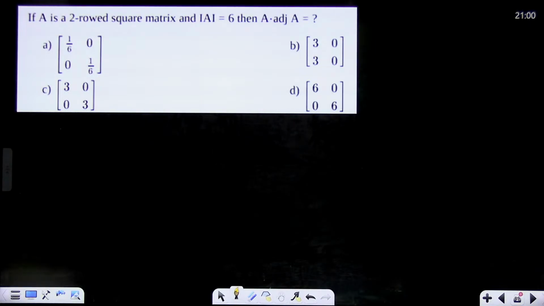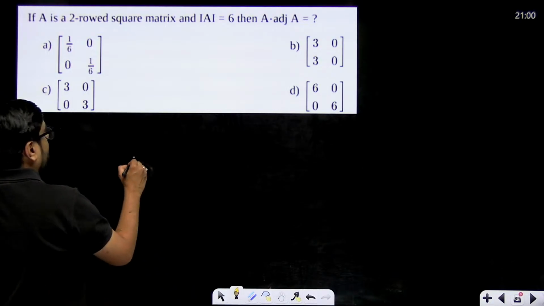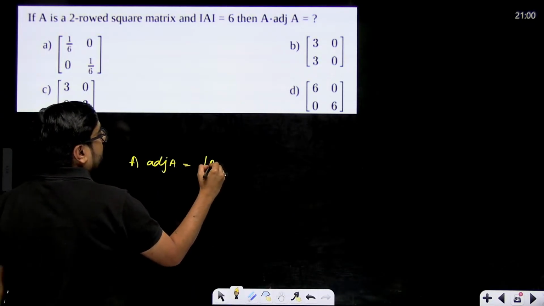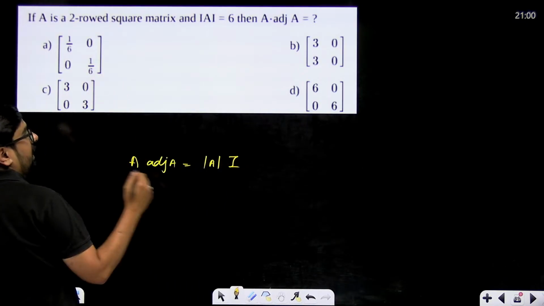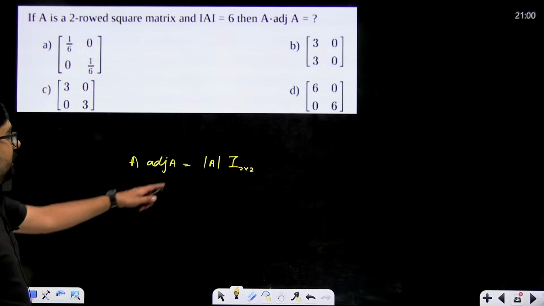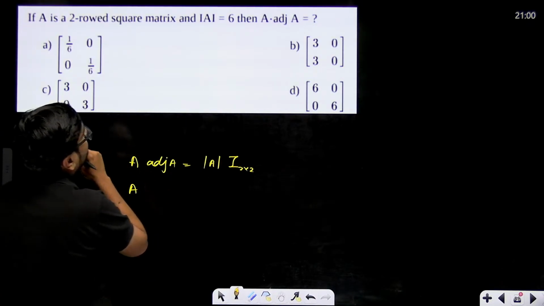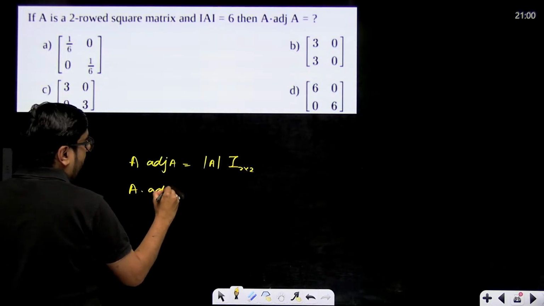A multiplied with adjoint of A will be what? This is an MCQ. So just now we learned a property that A multiplied with adjoint of A will be determinant of A multiplied with I of the same order. So I's order will be 2 cross 2. Correct? Now A multiplied with adjoint of A. Right? This is what they are asking.